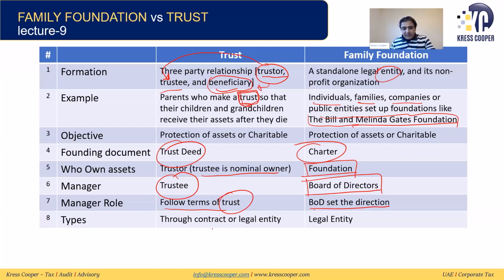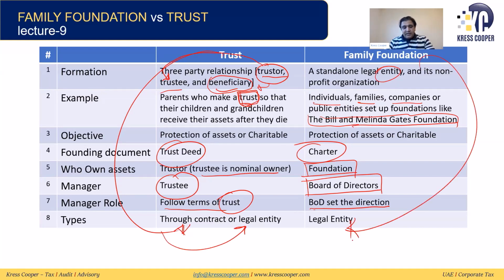Type: through contract or legal entity. A trust can be established through a contract, or it can be set up as a legal entity as well. A foundation can be set up only as a legal entity. These are the key differences between trust and family foundation. So we established both can be set up for charitable purposes, as well as for the protection and management of the assets. The objective is not to do any business. The objective is welfare, charitable purpose, protection of the assets, and management of the assets. Just keep that in mind.